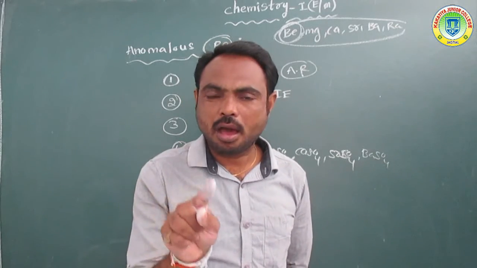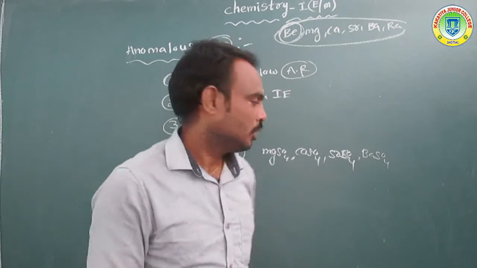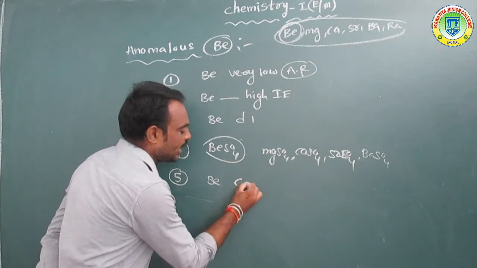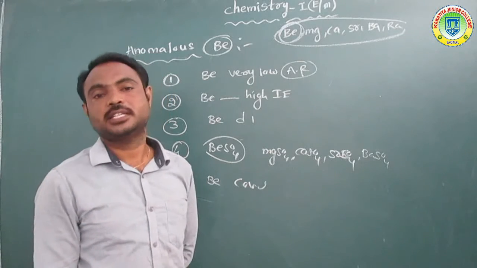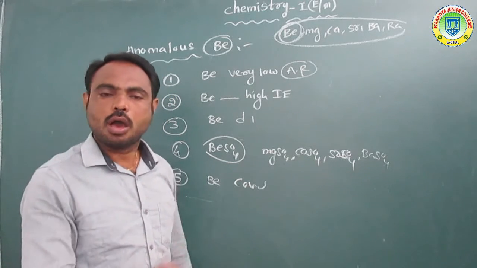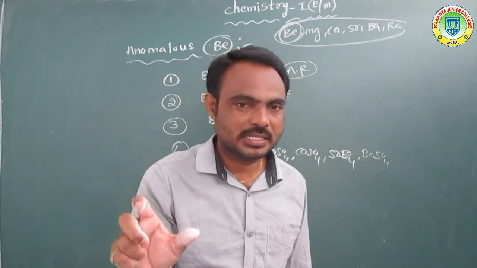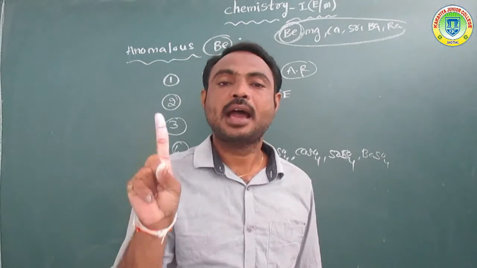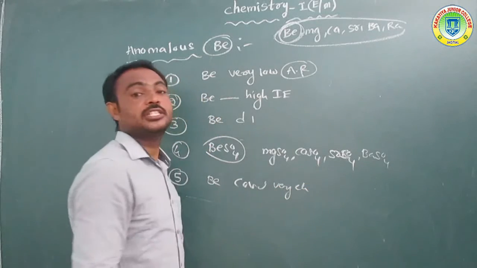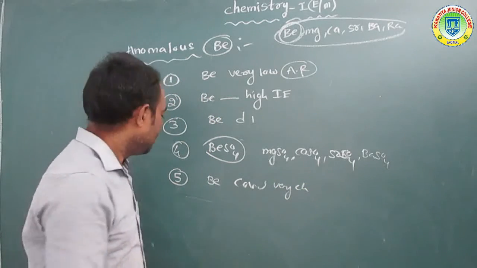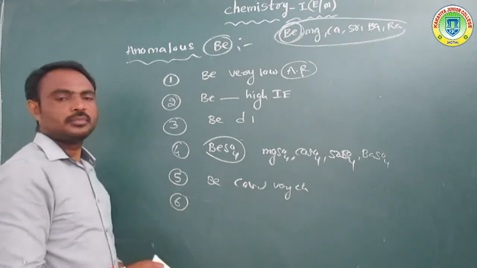So what nature do all these compounds have? Covalent nature. Very high covalent nature. All beryllium compounds have very high covalent nature. Okay, next point.